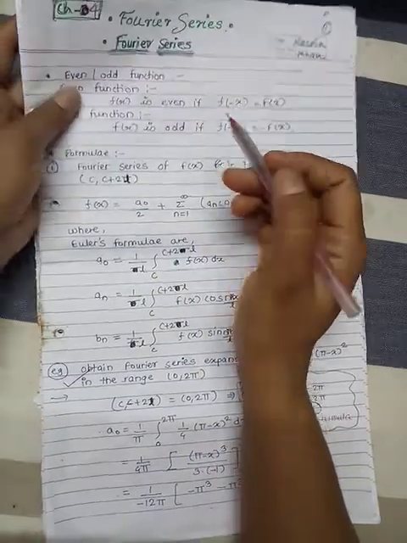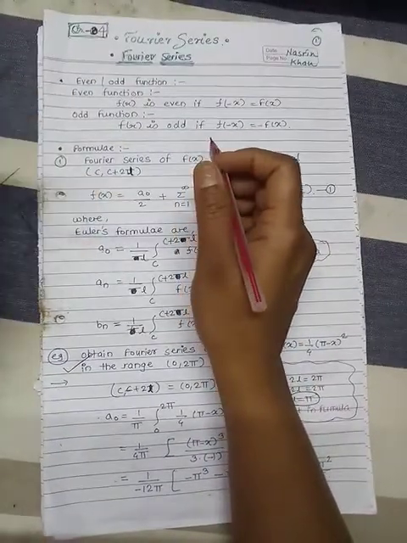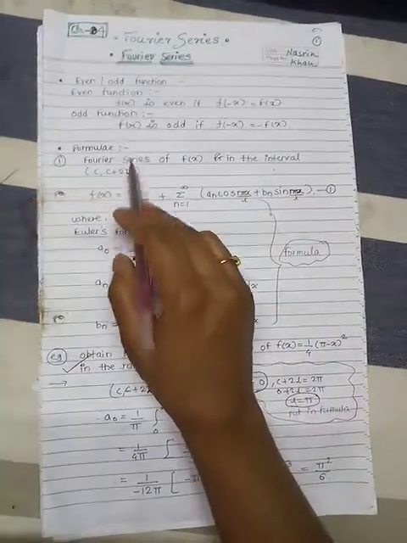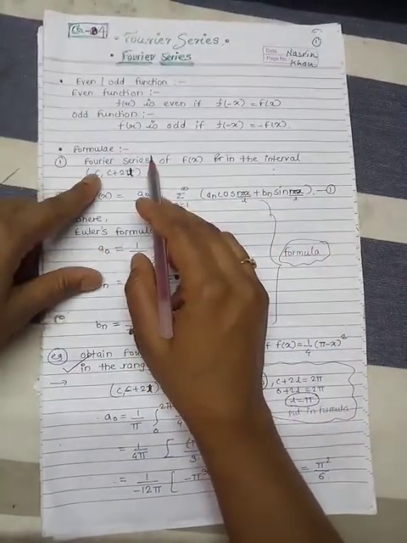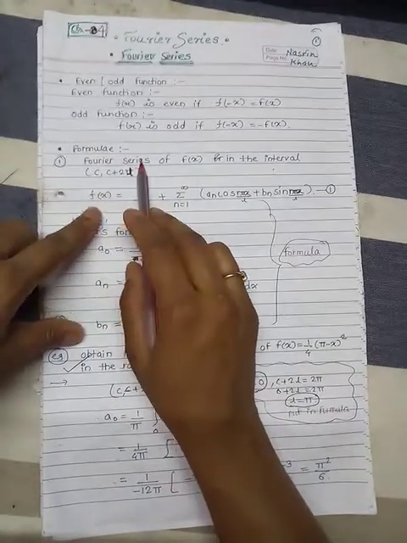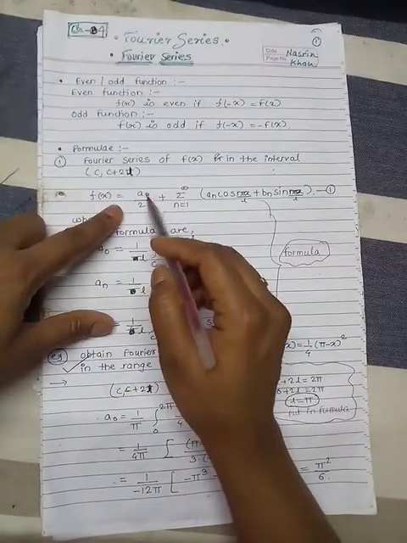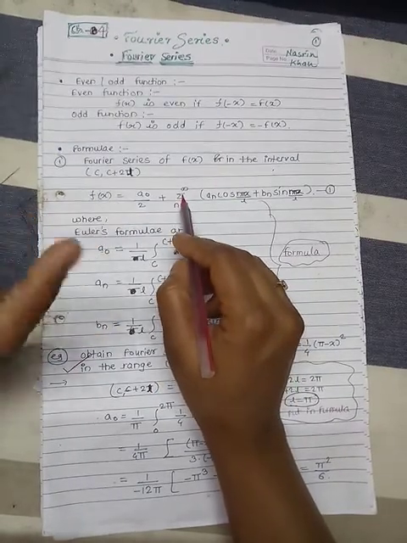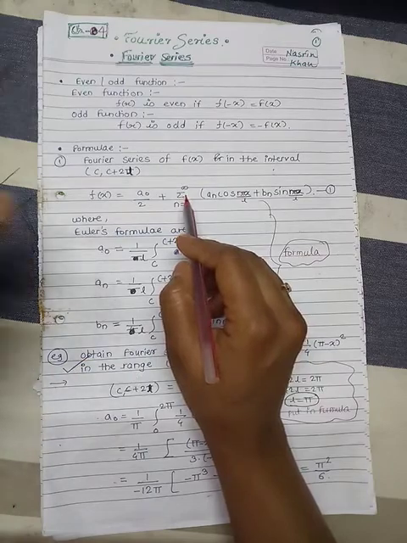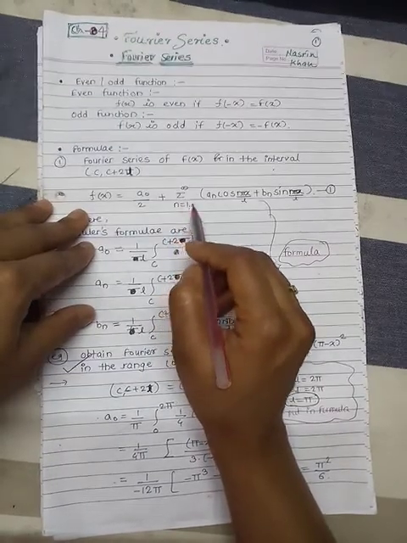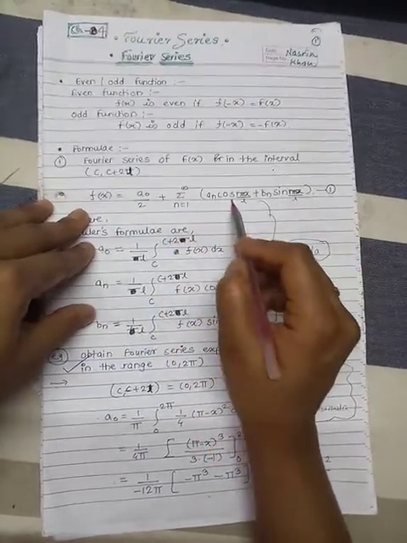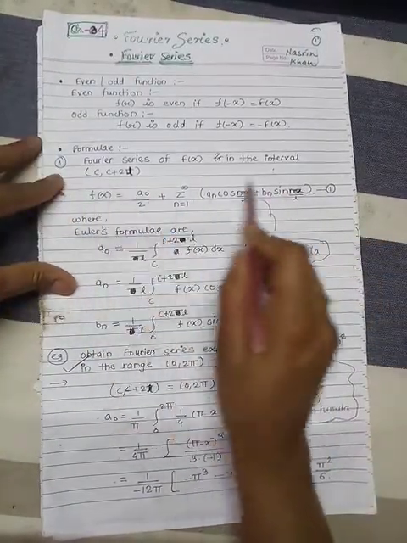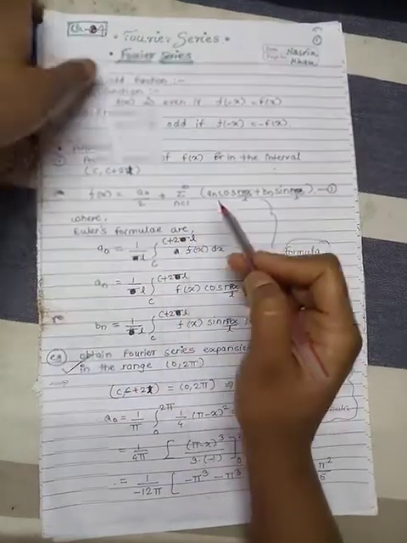So let us see the examples of the first point, that is to find the Fourier series of the function fx in the interval c to c plus 2l. What is the formula for finding Fourier series? To find Fourier series means to find fx equal to a naught by 2 plus summation. This notation denotes the summation, that is addition. So summation from n equal to 1 to infinity in bracket an cos n pi x by l plus bn sin n pi x by l. This is your formula for finding Fourier series.